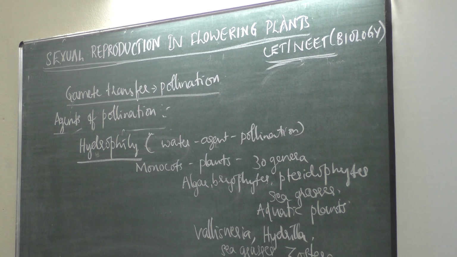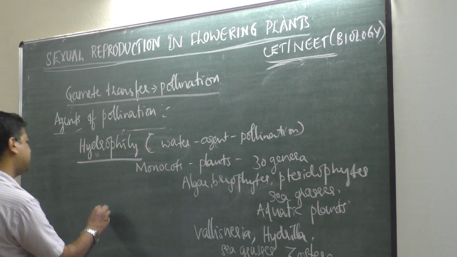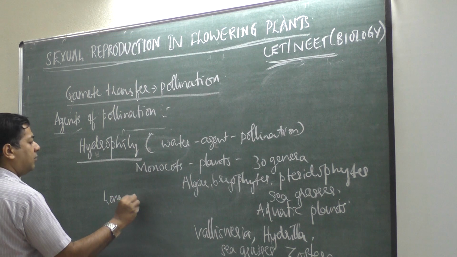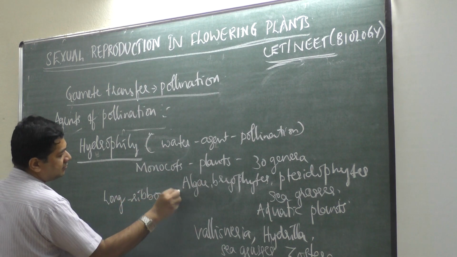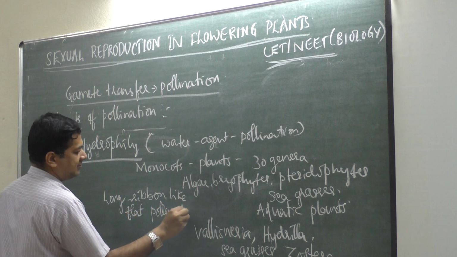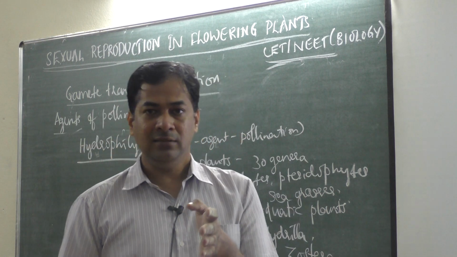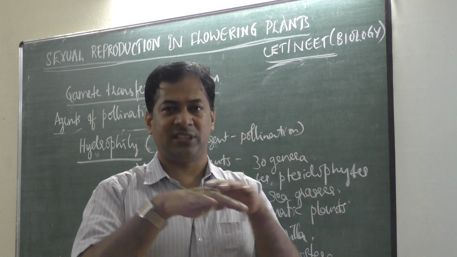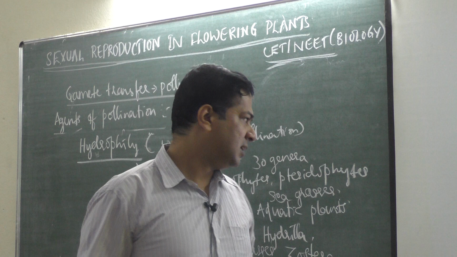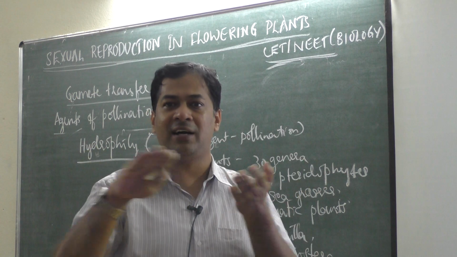So what modifications should the plant have for this type of pollination? In most cases, the pollen grain structure itself should be long, ribbon like, flat pollen grains, because in sea grasses, the grasses found in shallow sea water, the pollen grain shape is a long ribbon like flat structure.